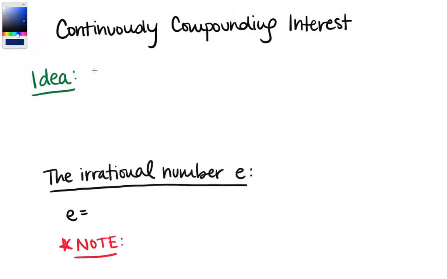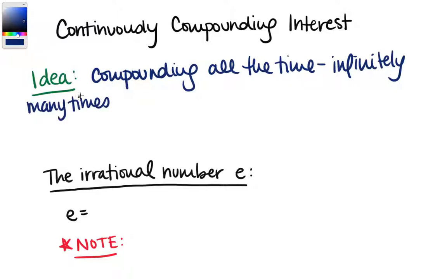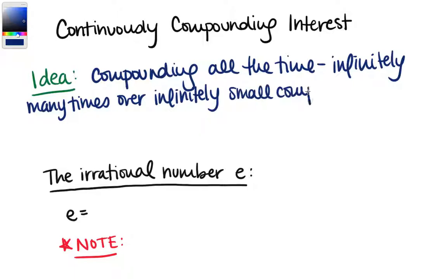So your interest, it's compounding essentially all the time. Okay, infinitely many times, over infinitely small compounding periods.